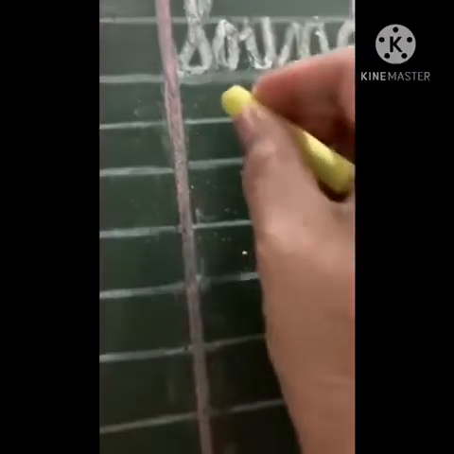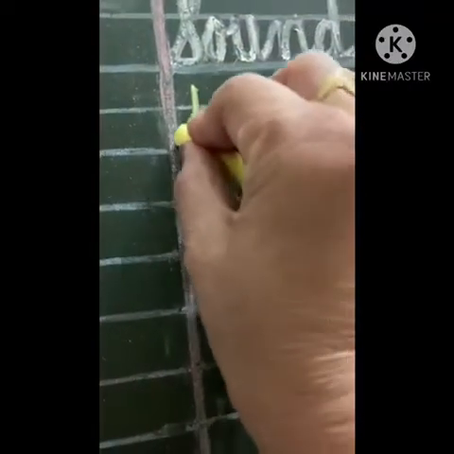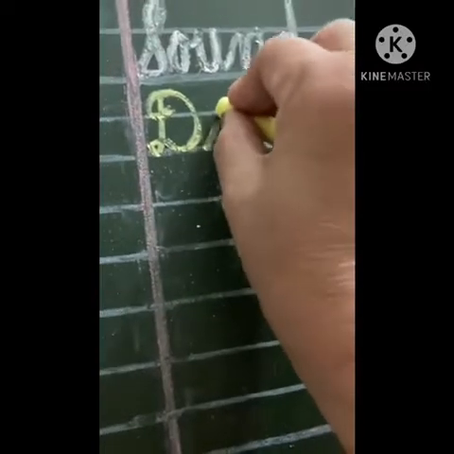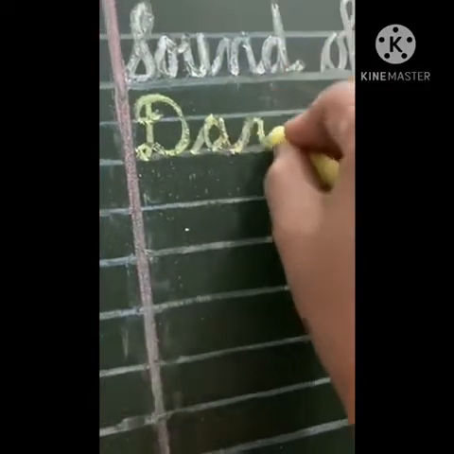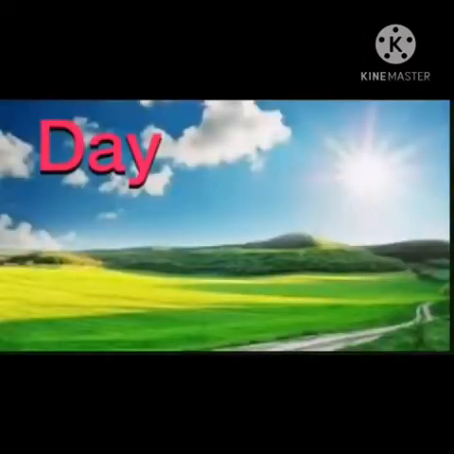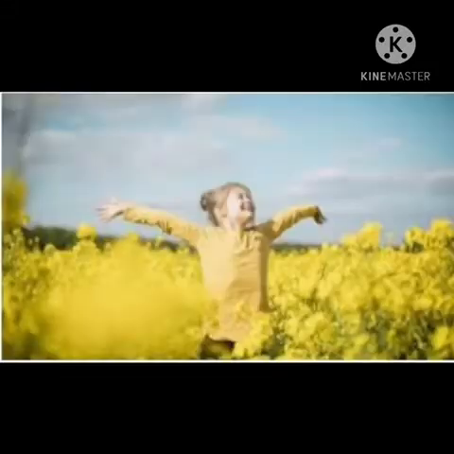Let's start to write the first word and understand how the sound is produced. The first word we have is D-A-Y, day. When the sun shines, it is day. Today, it is a pleasant day.